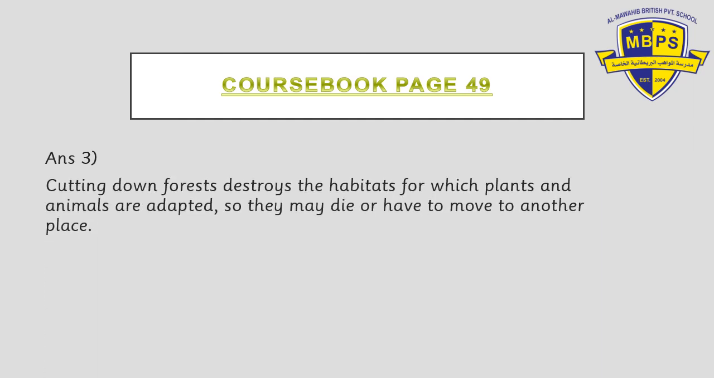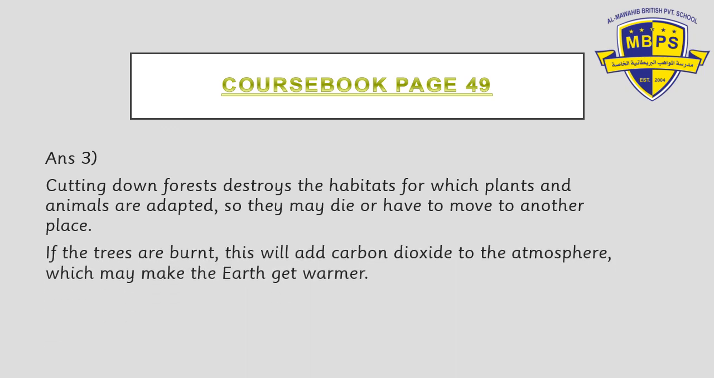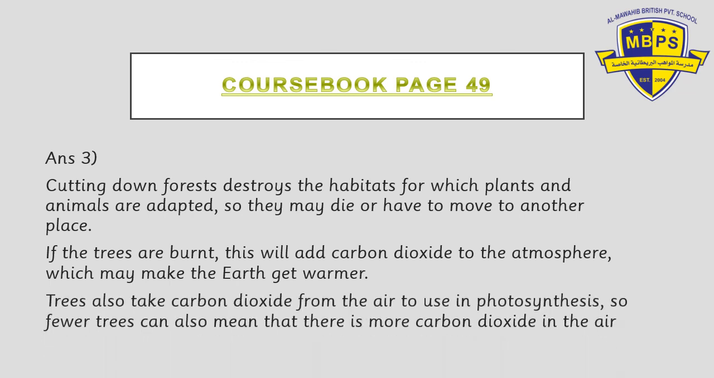Cutting down trees destroys habitats for which plants and animals are adapted, so they may die or they may have to move to another place. That's one, that is deforestation. Second, if trees are burned, then this will add carbon dioxide to the atmosphere, which will make the earth warmer. Number 3, trees also take carbon dioxide from the air to use in photosynthesis. So fewer trees means there is more carbon dioxide. More carbon dioxide means less heat goes outside and the earth gets hotter.